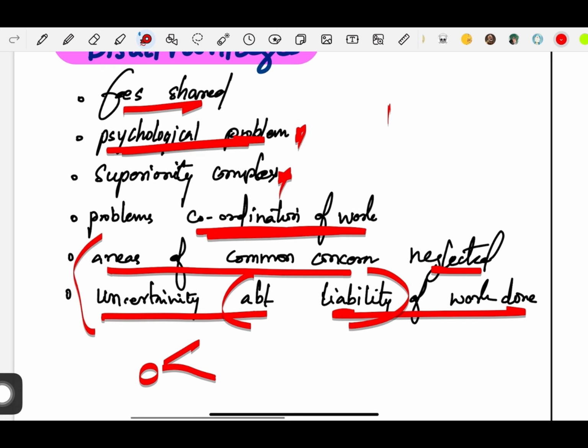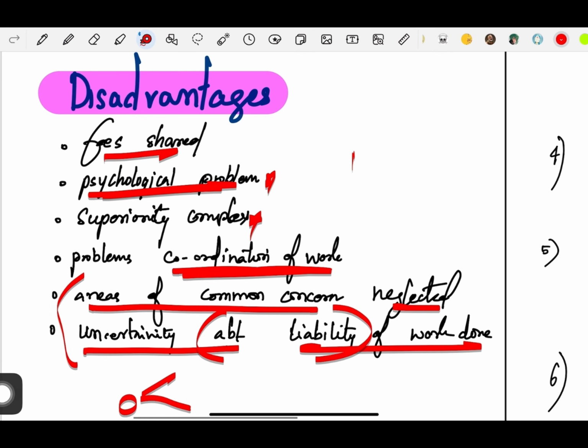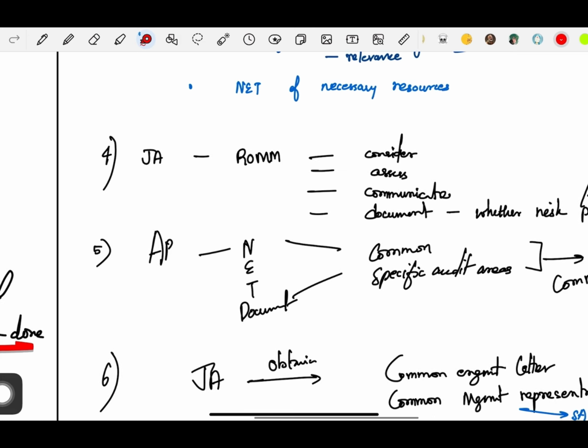Okay, common points. So there are advantages and disadvantages. Disadvantages: the fees are getting shared. There is psychological problem. There is superiority complex, problems of coordination of work, areas of common concern are getting neglected, and uncertainty about liability of work done.